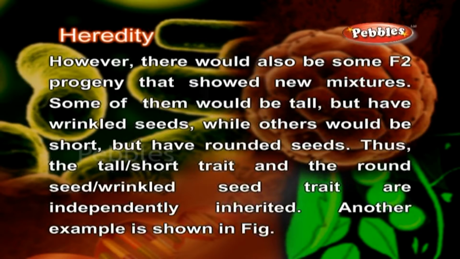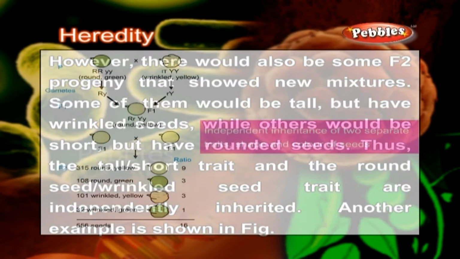Thus, the tall-short trait and the round seed, wrinkled seed trait are independently inherited. Another example is shown in the figure.